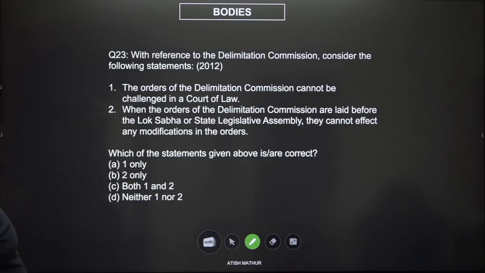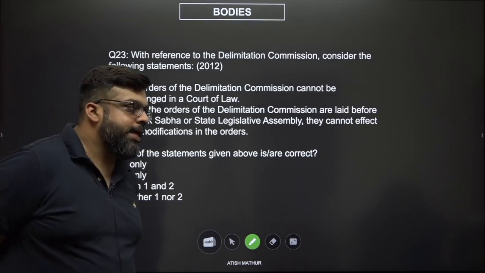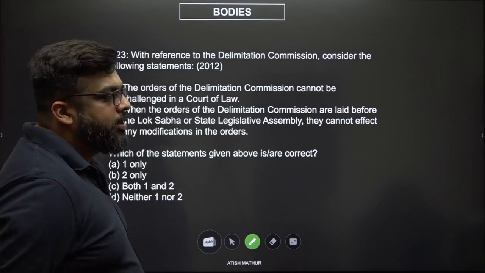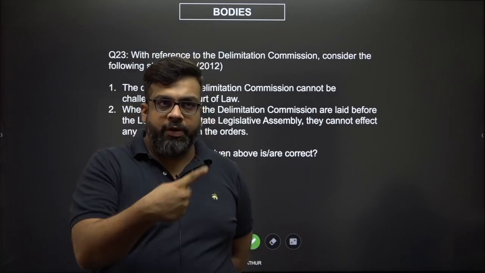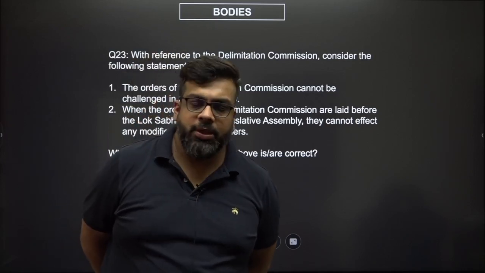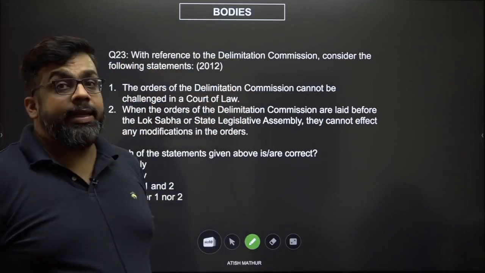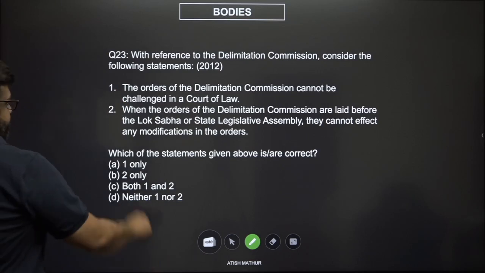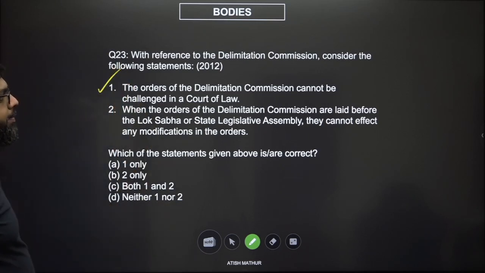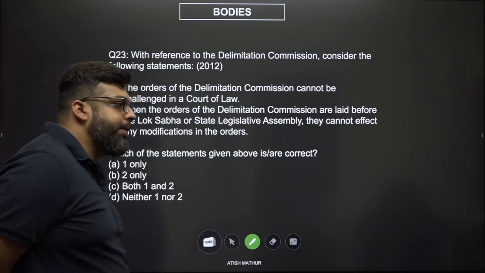So first, the orders of the Delimitation Commission cannot be challenged in a court of law. This is true because delimitation reorganizes the geographical boundaries of a constituency based on population changes, and the elections have not happened yet. So it would be a violation of separation of powers. This is absolutely correct. Now the Delimitation Commission is supposed to be independent.